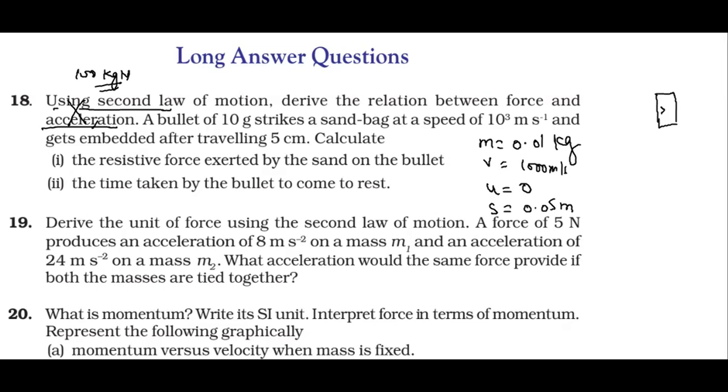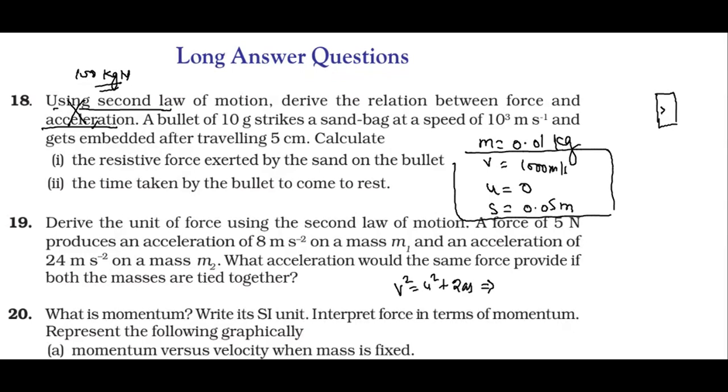So we have S, U, and this one, and we need to calculate the acceleration. So it can be obtained only by using the third equation of motion, that is V square equals U square plus 2AS. So we can solve it.